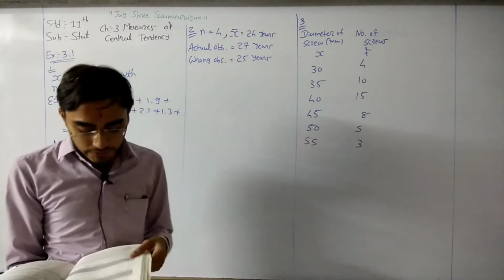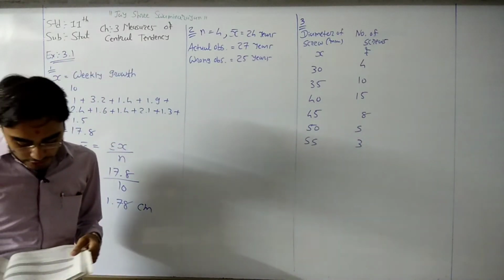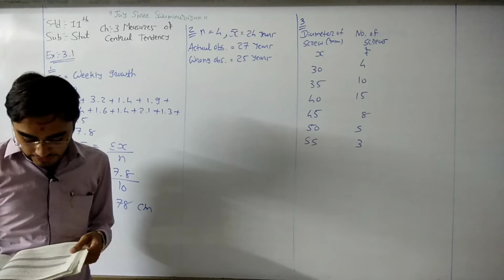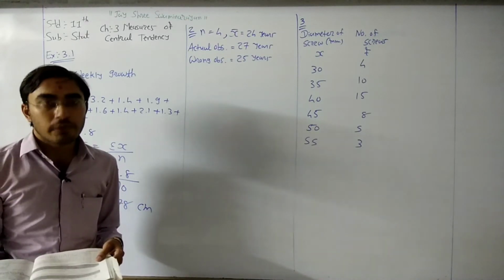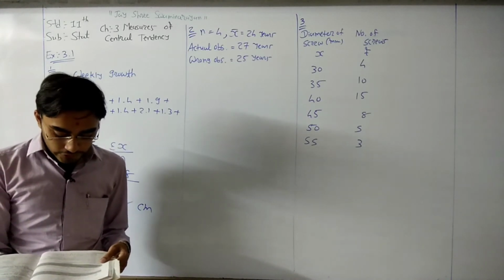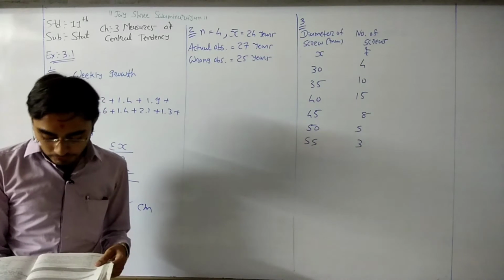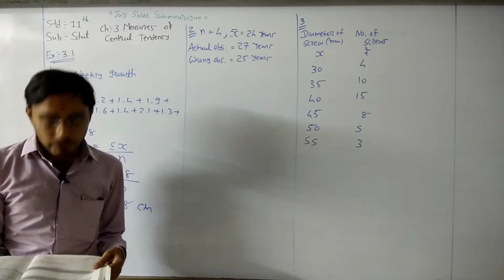Then question number 2. The mean age of 4 participants in a relay race was calculated to be 24 years. Later it was found that one of the participants' age was actually 27 years, which was wrongly recorded as 25 years.